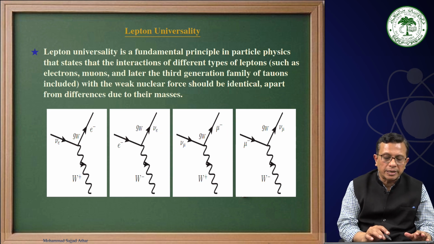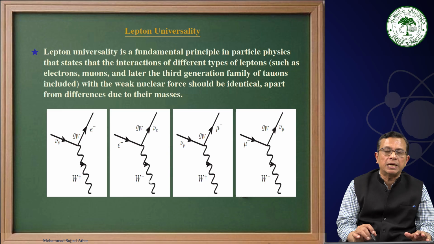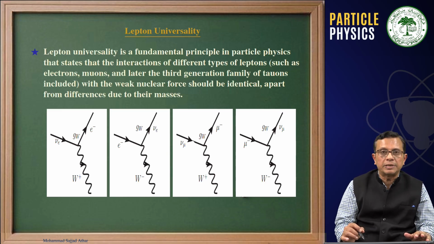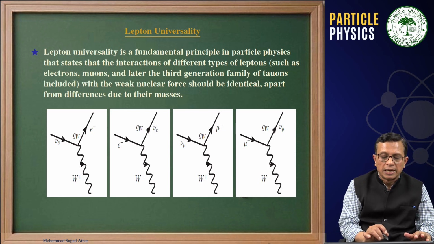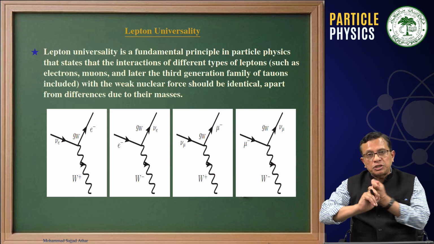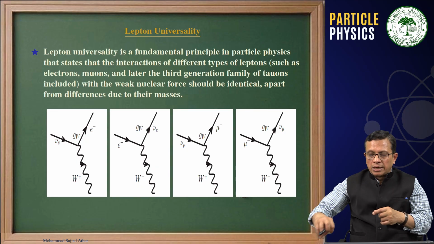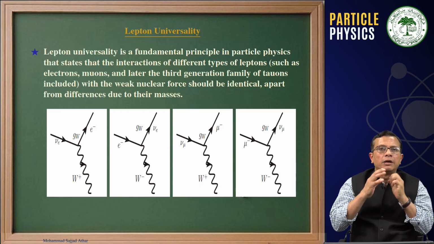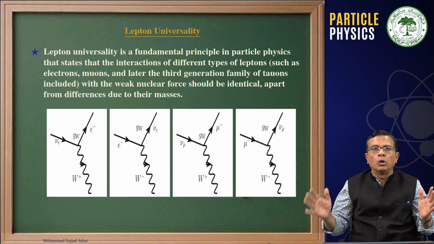The important point is that ν_e emitting a W⁺, or e⁻ emitting a W⁻ and getting converted into ν_e, or ν_μ emitting a W⁺ and getting converted to μ⁻, and so on, at this vertex the strength with which the coupling takes place with a W boson will be the same in all the cases.